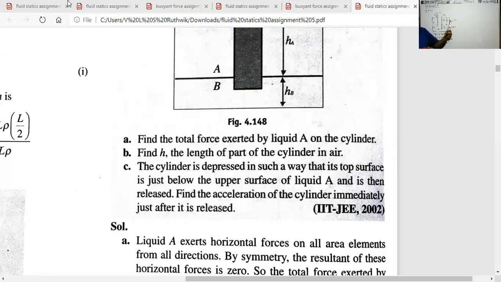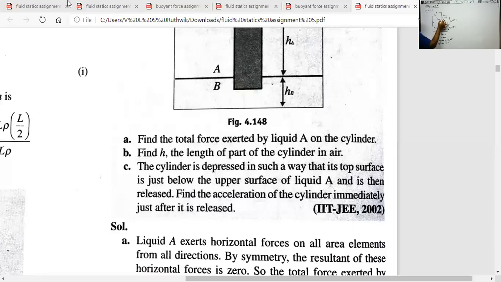I think 0, because in liquid A, only the curved side part of the cylinder is submerged. The top and bottom faces are not inside liquid A. At a point on the side, the pressure due to liquid A gives a force in one direction.